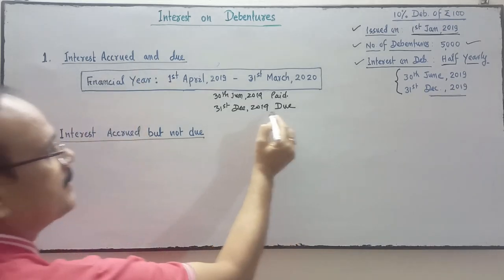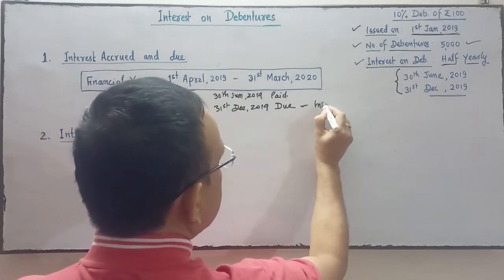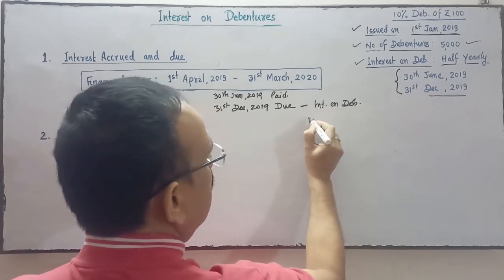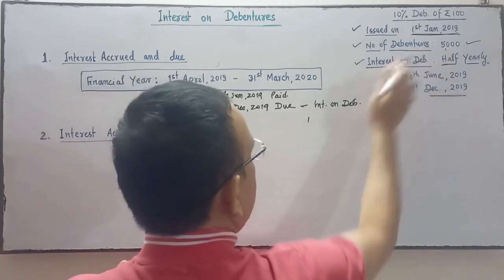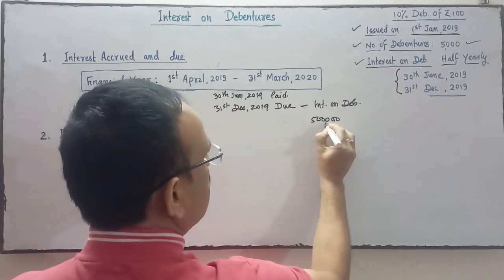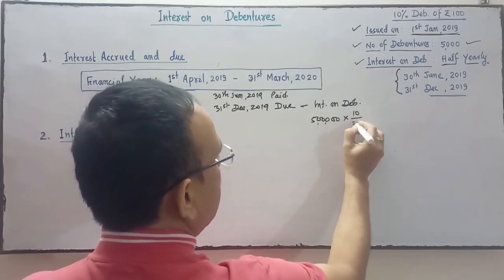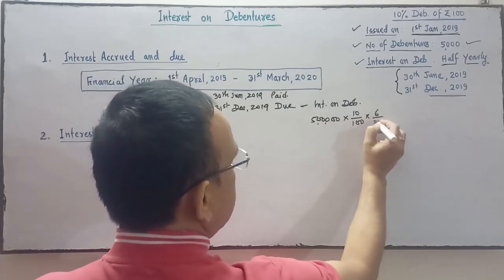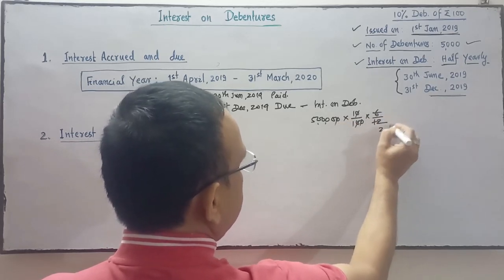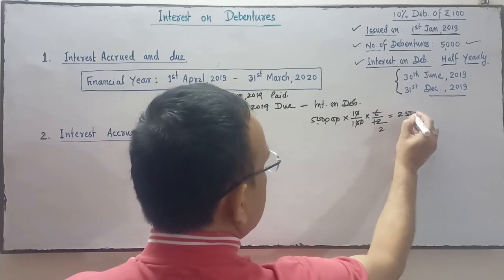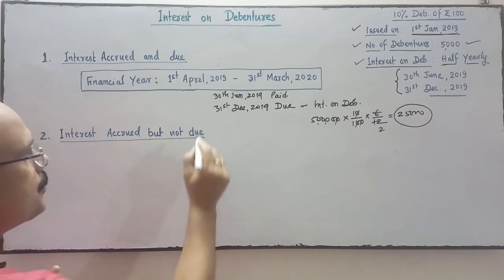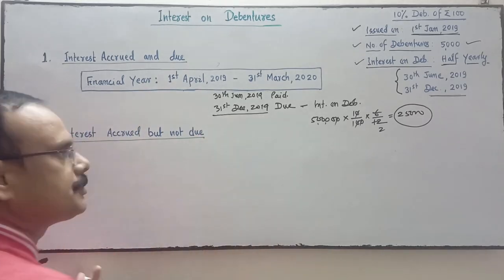So this interest on debenture of 6 months, the number of debentures is how much? 5,000 into 100, it's 5 lakhs. Rate of interest 10% for 6 months. So it is 25,000. This 25,000 interest on debenture which is not paid on this date, it is due.